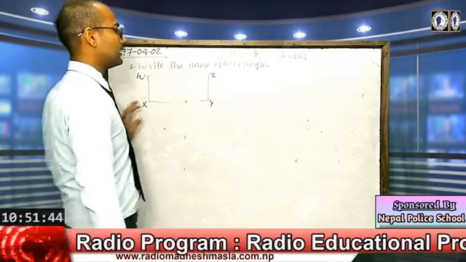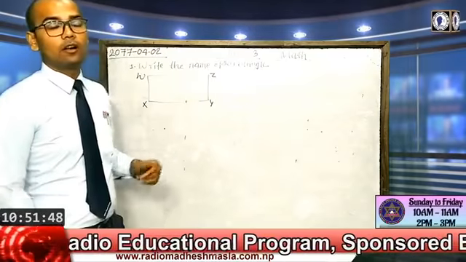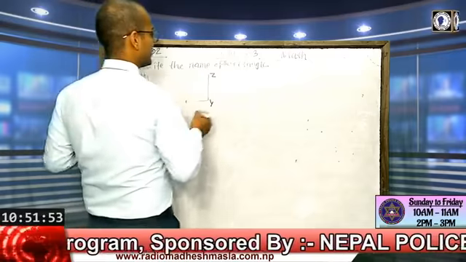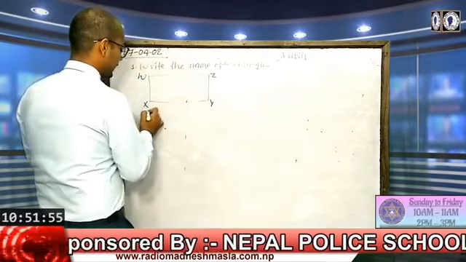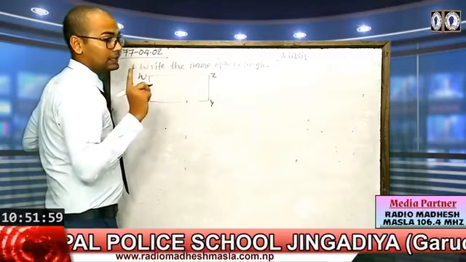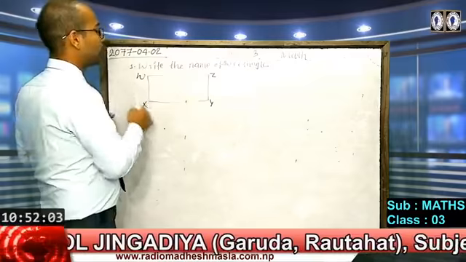So in the triangle, how did we write the name of the triangle? In the same way, here also for the name of the rectangle we should write the names, but by taking 4 letters.